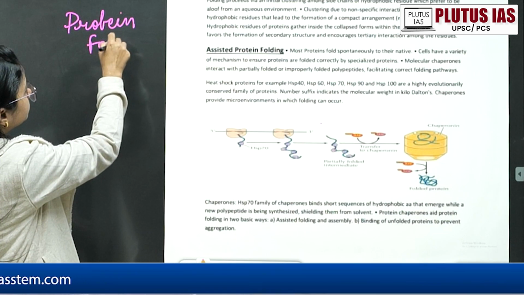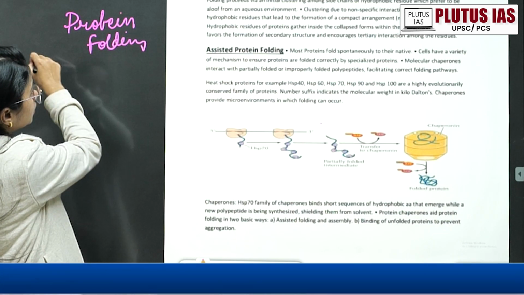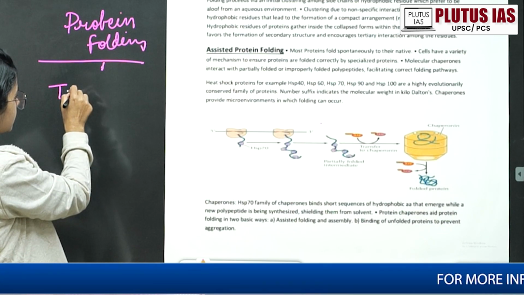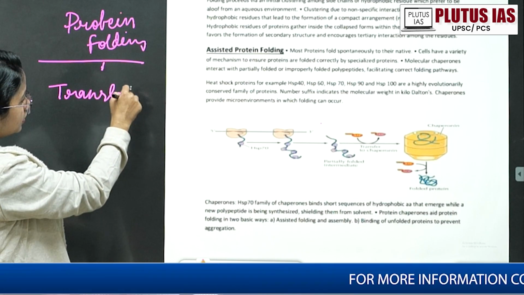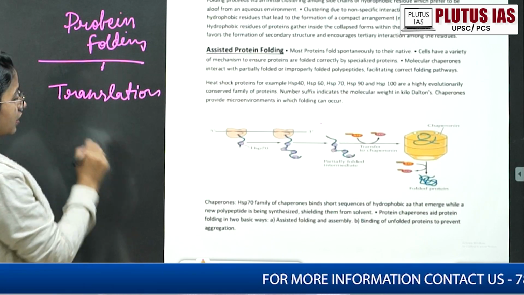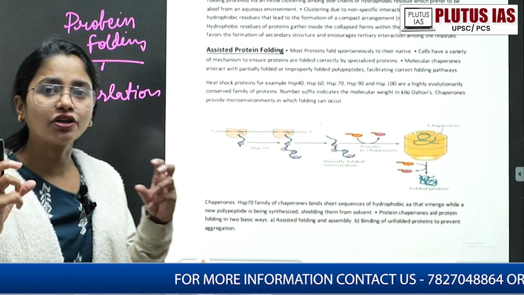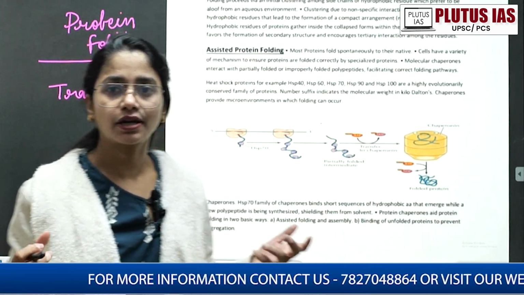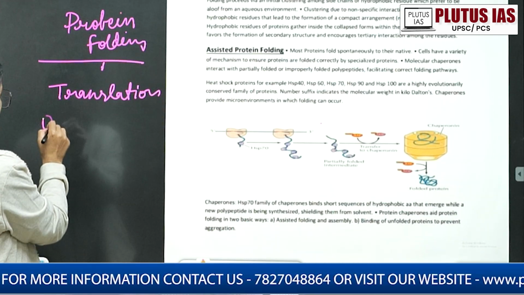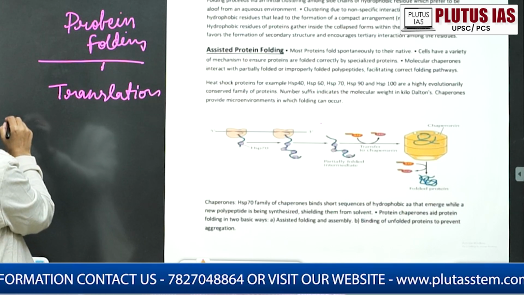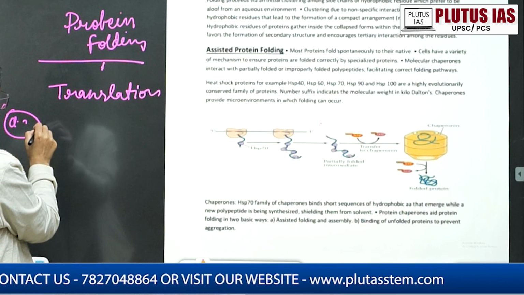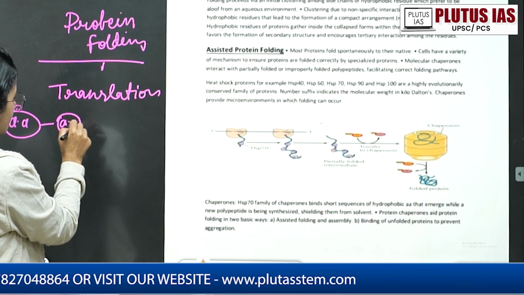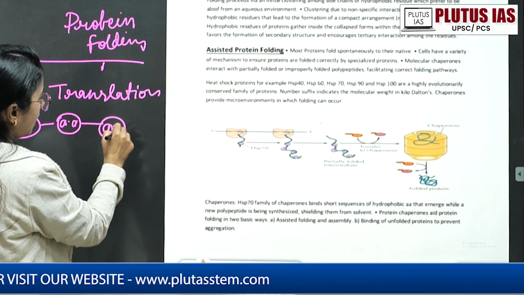Protein folding. So after the translation stage, a long chain of amino acids is formed. Suppose if we talk like this, this is your first amino acid, this is your second amino acid, this is your third amino acid, and so on.